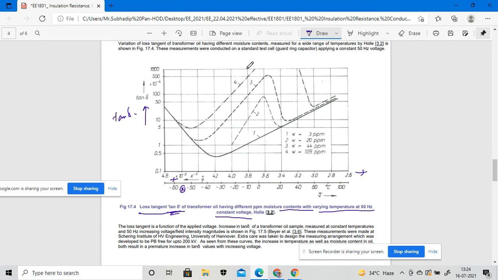Okay, so in this graph we will see there will be different values of my tan delta, and different values of the conductivity K, and this particular line will be taken into consideration for the degrees centigrade, that means the temperature will be taken into consideration, right? So on this axis we are putting the temperature, on this axis we are putting the time, and on this axis we are putting the values of conductivity K.